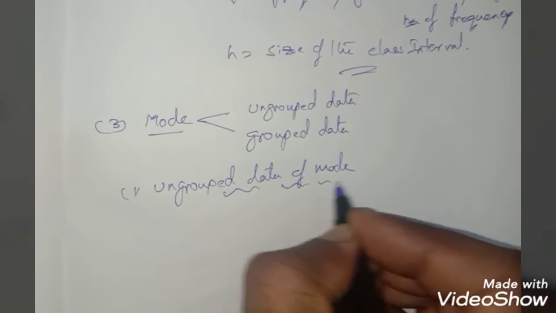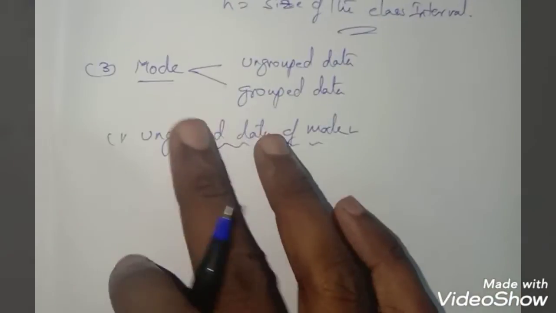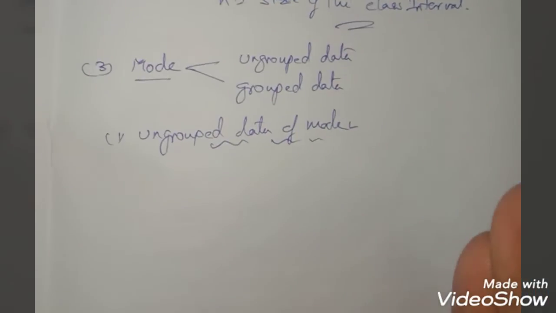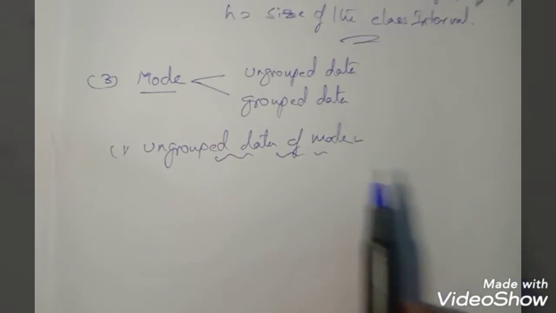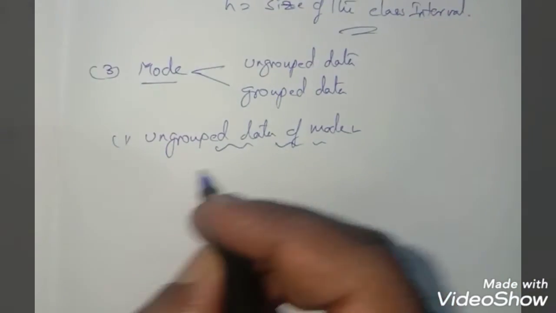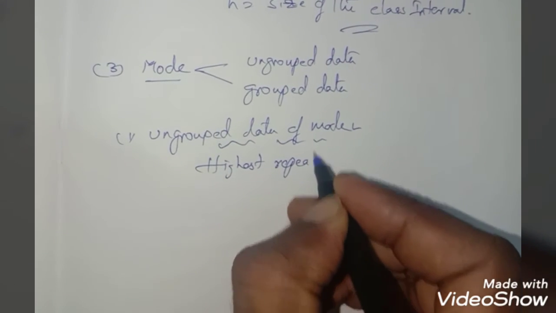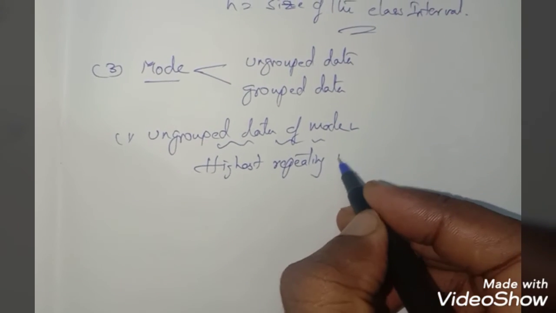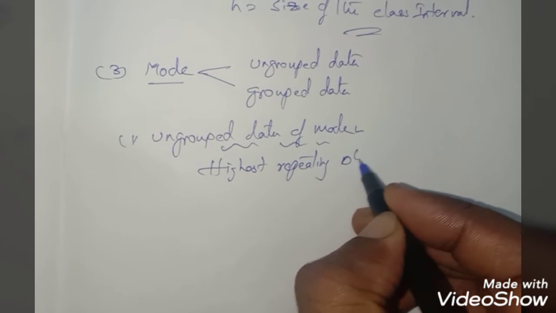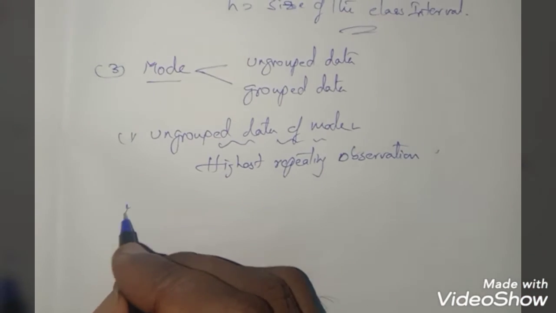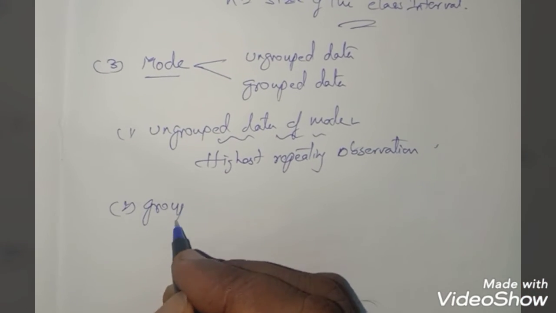Already in previous classes we know that mode is nothing but the highest repeating number. So here ungrouped data is also the same: the highest repeating observation is the mode. Now coming to the second one, grouped data of mode.